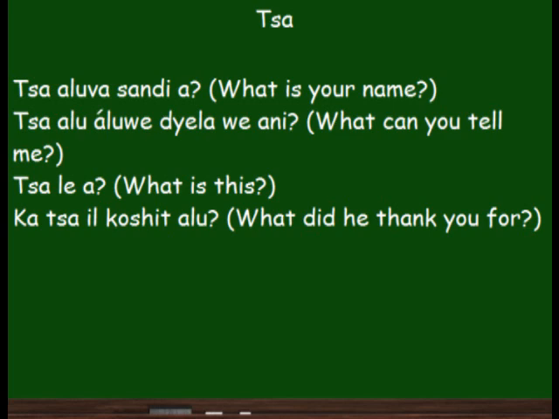Okay, what can you tell me? Salu alue dielawe ani. To say tell me in Carichendan, we say to me, dielawe ani. What you can say to me? Saluva alue dielawe ani. What can you tell me? Tsale a. What is this? Literally, what this is? Katsa il koshitalu. What did he thank you for? Katsa, ka is for. For what? He thanked you. For what he thanked you? What did he thank you for? Katsa il koshitalu.